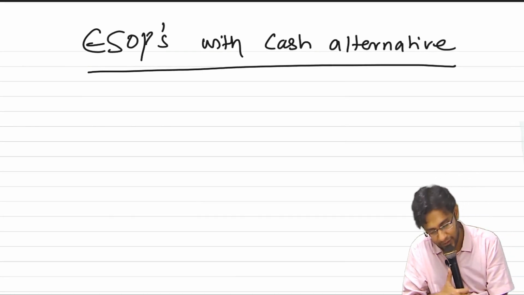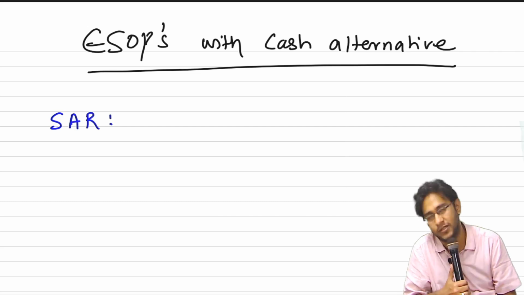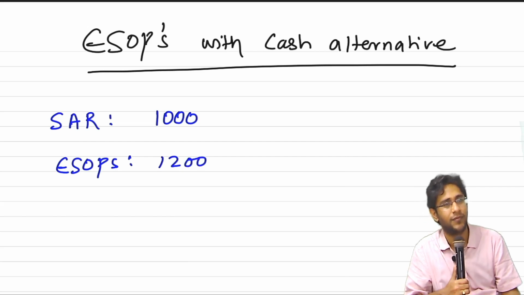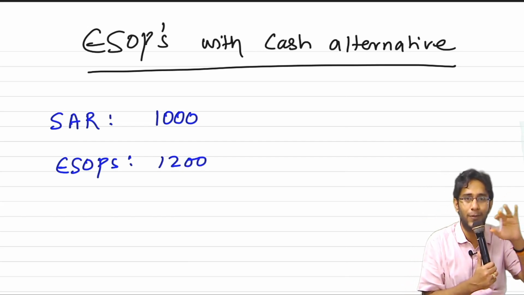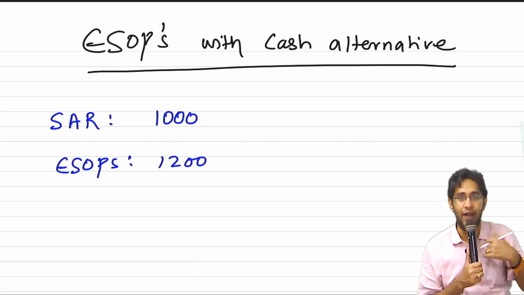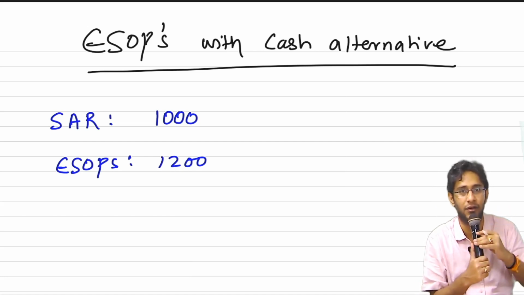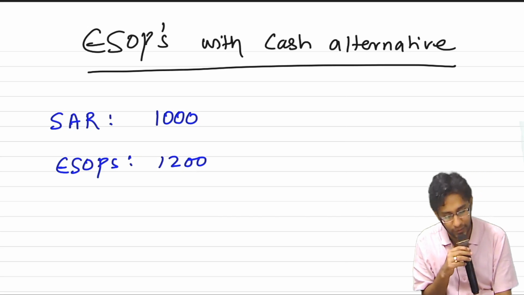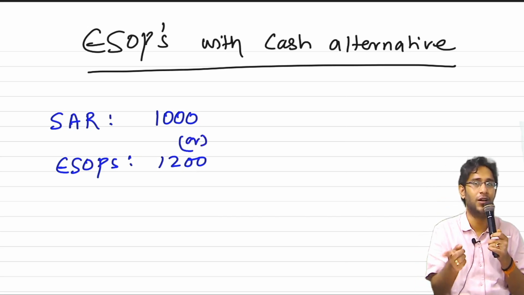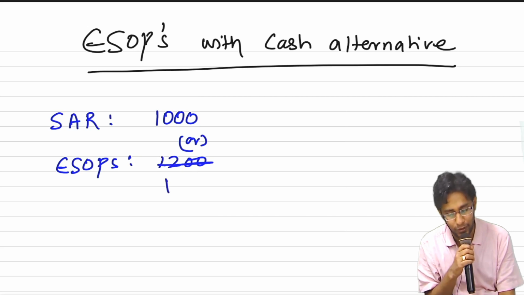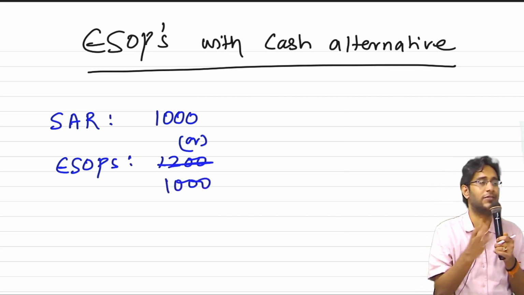What they will do is, if you ask for cash, the SAR option, if you select it towards the end, you will get 1000. ESOPs, if you select, you will get 1200. If I put both of them at the same number, no stupid will select ESOPs. If I have to make the ESOP option also attractive, then the ESOP number will be higher. So the choice is between what? 1000 SARs you want, or 1200 ESOPs. Now there is a genuine choice. If I put this also at 1000 only, nobody will select ESOPs.